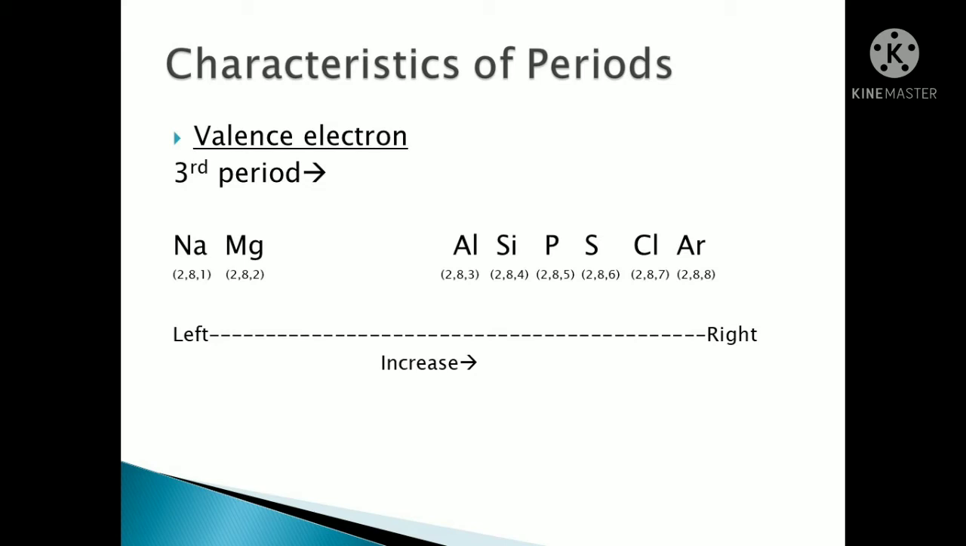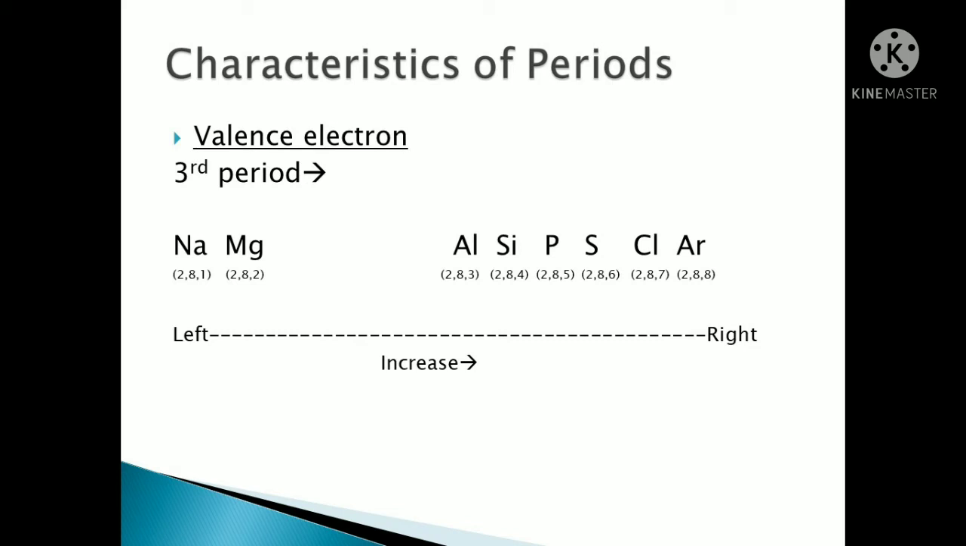So what can we say here? The question will come in this way in your exam: what are the characteristics of the period, how is the valence electron distributed? It will increase from left to right, because we are talking horizontally, not up to down. Sodium has 1 valence electron, magnesium 2, till argon 8, so it is increasing 1, 2, 3, 4, 5, 6, 7, 8 from left to right. This is the characteristic of the valence electron.